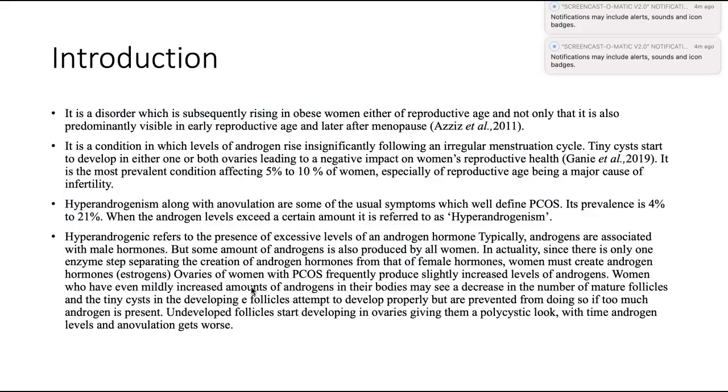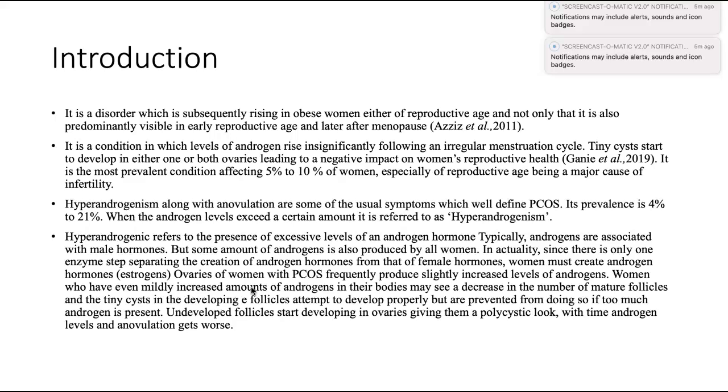To begin with, introduction: what PCOD or PCOS is. It is a disorder which is subsequently rising in obese women of reproductive age, and it is also predominantly visible in early reproductive ages and later menopause stages. It is a condition in which the level of androgen rises insignificantly, following an irregular menstruation cycle.